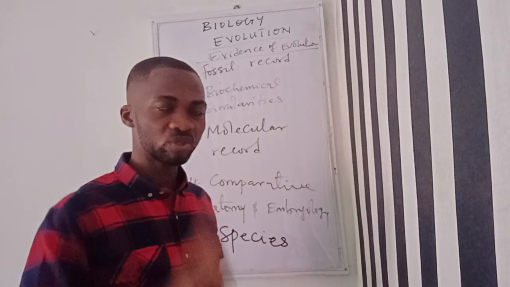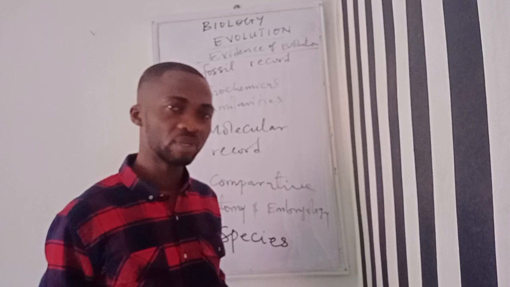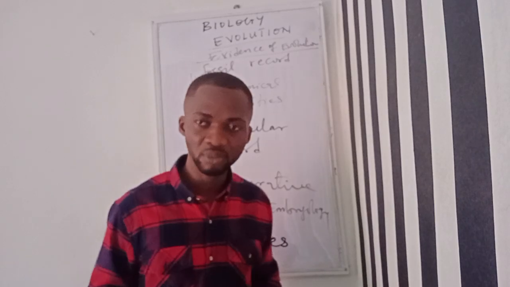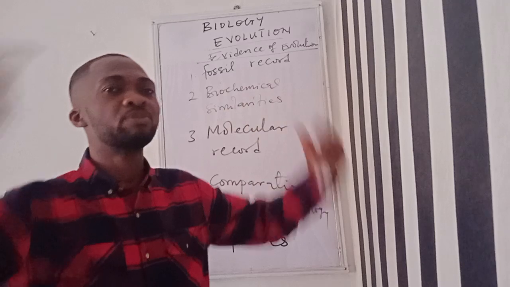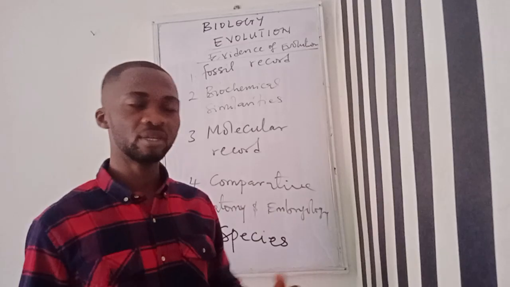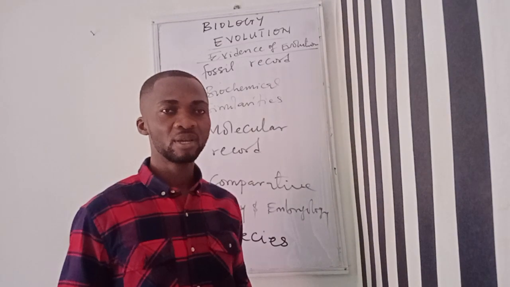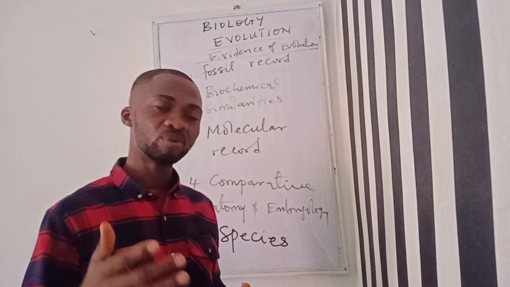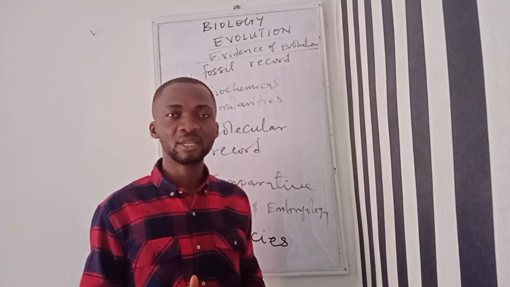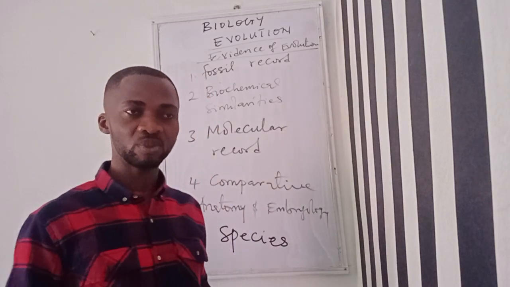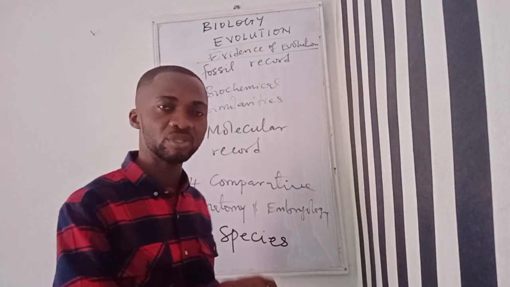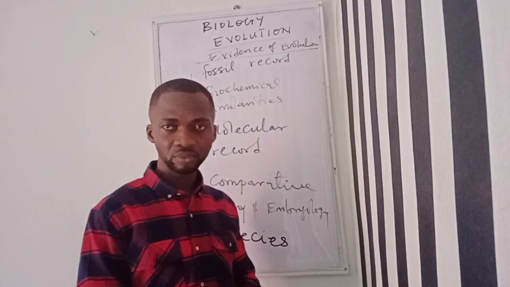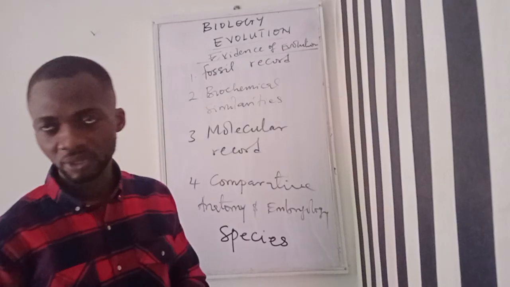So this is one observation that Charles Darwin made. He said that most organisms produce more offsprings than the environment can sustain. And in such a situation, some of them will die, and the little that remain will continue to propagate the genes of the parent organism. So that's the first observation.